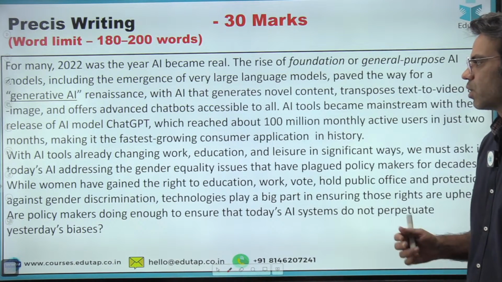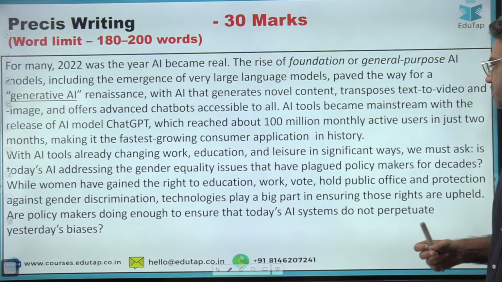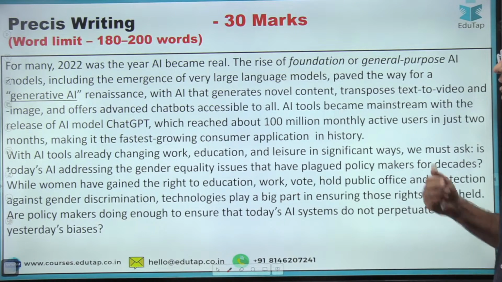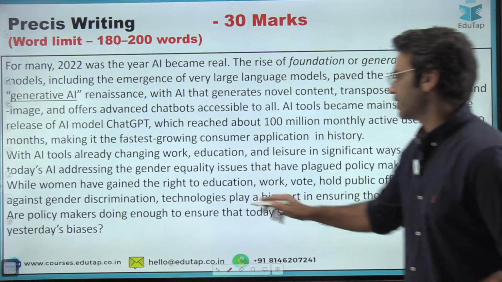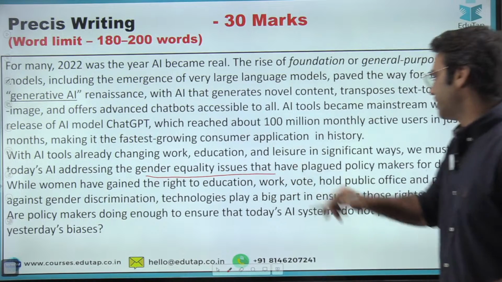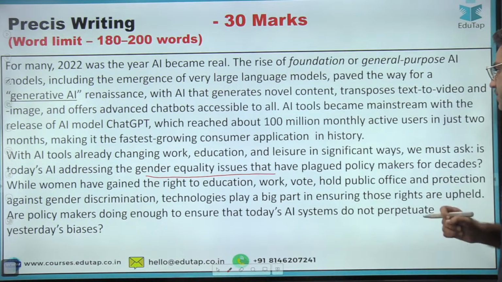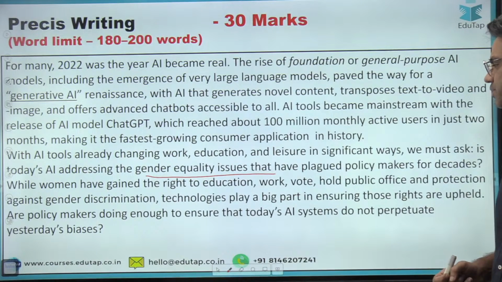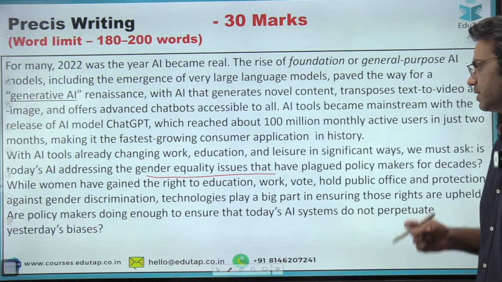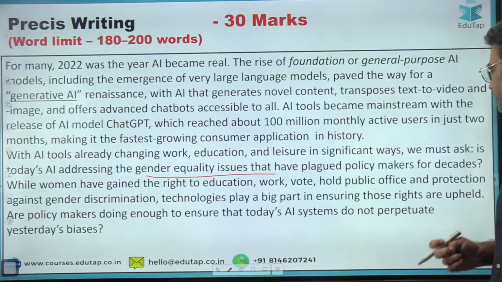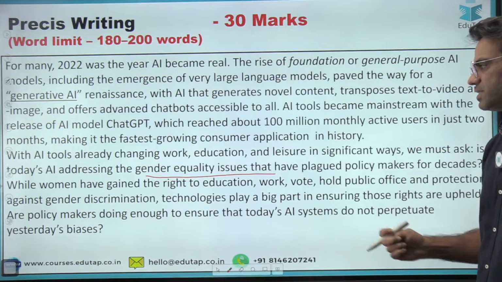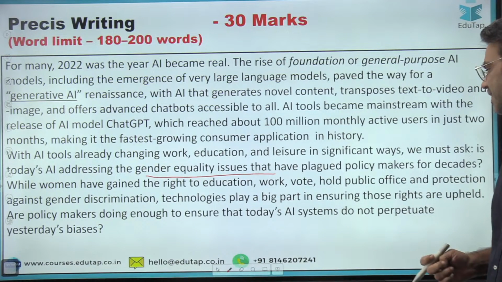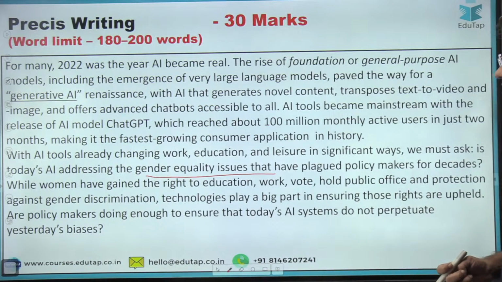Now, with AI tools already changing work, education, and leisure in significant ways, we must ask, is today's AI addressing the gender equality issues that have plagued policymakers for decades? While women have gained the right to education, work, vote, hold public office, and protection against gender discrimination, technologies play a big part in ensuring those rights are upheld. Are policymakers doing enough to ensure that today's AI systems do not perpetuate yesterday's biases?